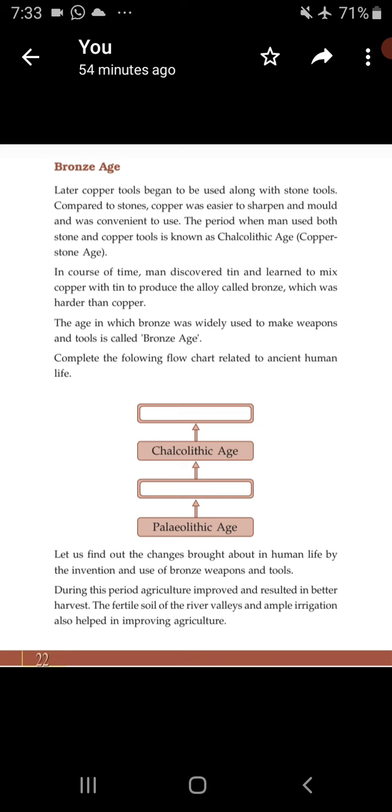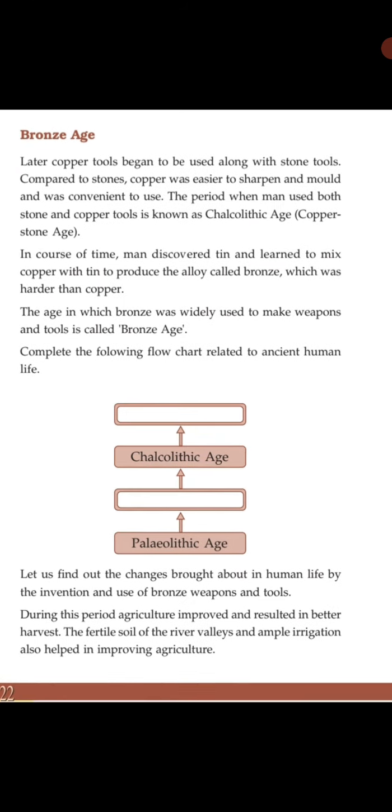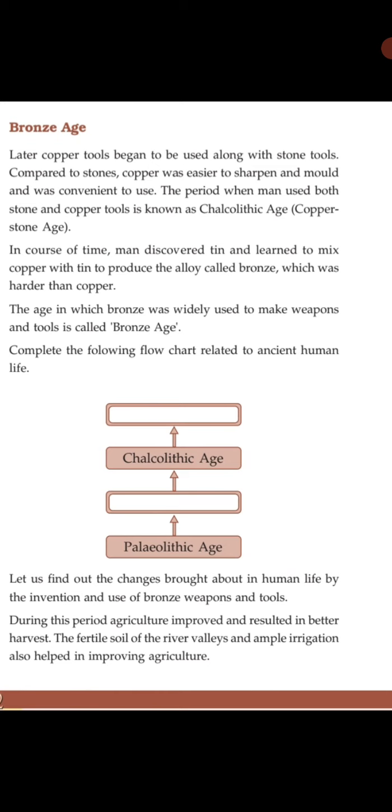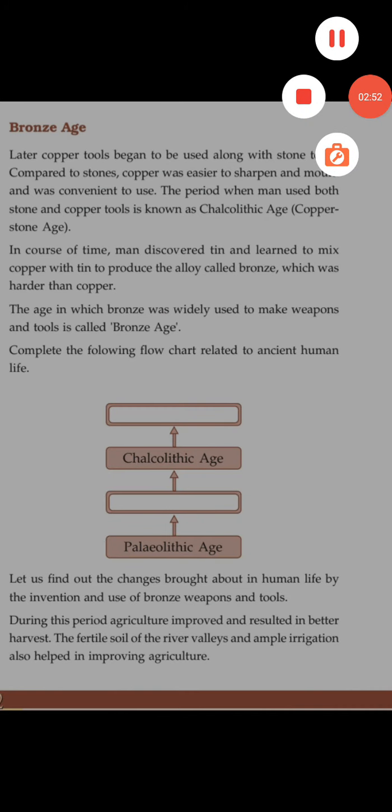During this period, agriculture improved and resulted in better harvest. The fertile soil of the river valleys and ample irrigation also helped in improving agriculture. Agriculture is a very important feature of this period. Have you got it?